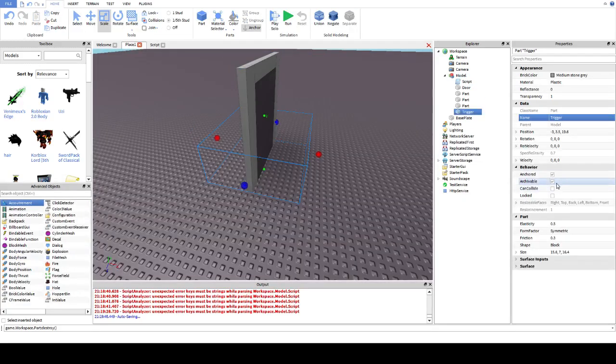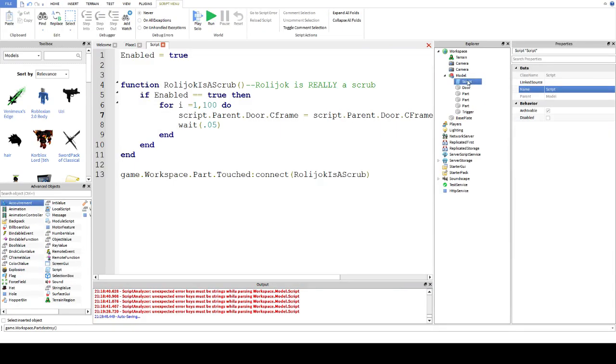You can use anchored so it will never move. Can collide off will mean nothing collides with it. It basically means you can walk through it, and you can put bricks through it and things like that. But the important thing is, even though you're walking through it, the touched event will still fire. It will still register something touching it and tell the script to run.